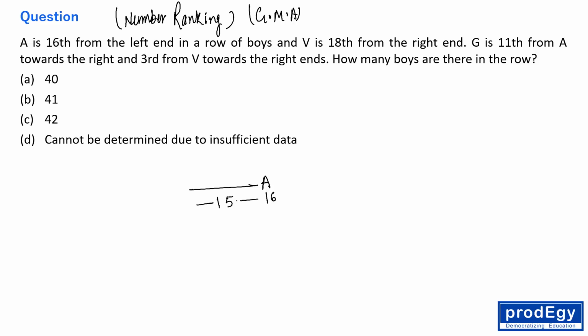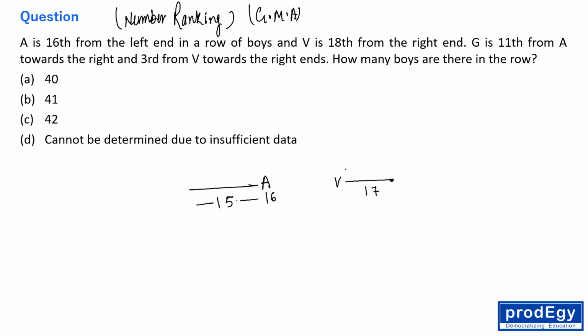Okay. Now after that, V is 18th from the right end. Okay, fine. Here V. So after that, how many boys are there? 17 more boys are there, right? Okay. G is 11th from A towards the right and third from V towards the right.